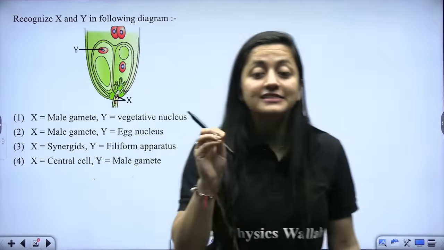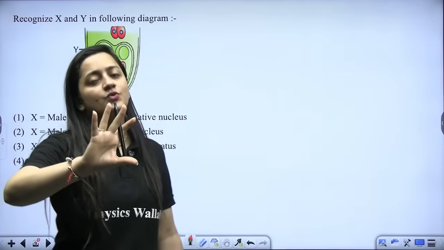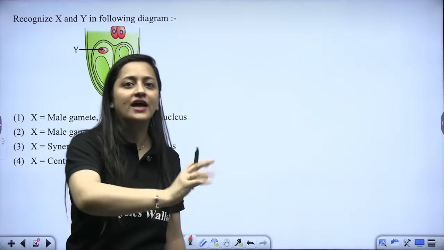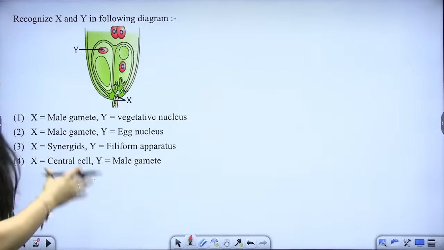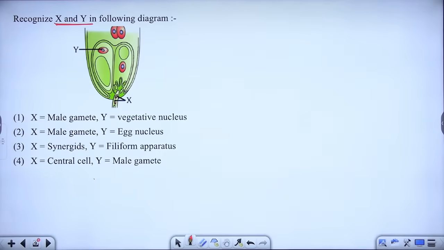Chaliye, next question. NTA's favorite MCQ it is. Trust me on that. NTA is like, I will definitely ask one question either from the embryo sac or from this particular part. So tell me, recognize the X and Y in the following diagram. The diagram is very clear to you.